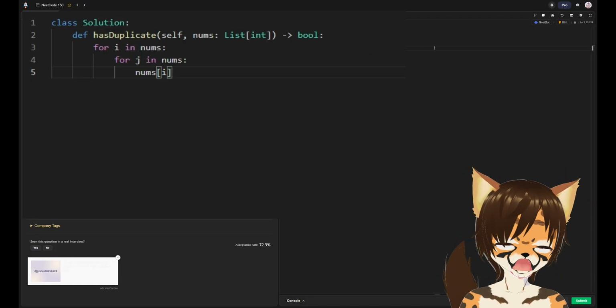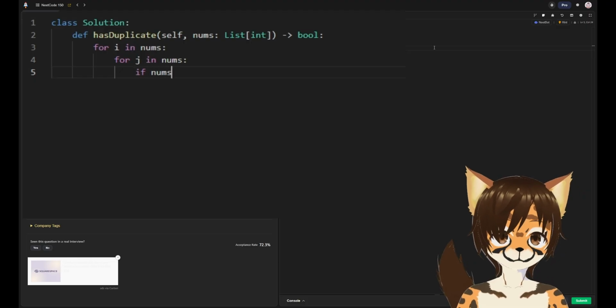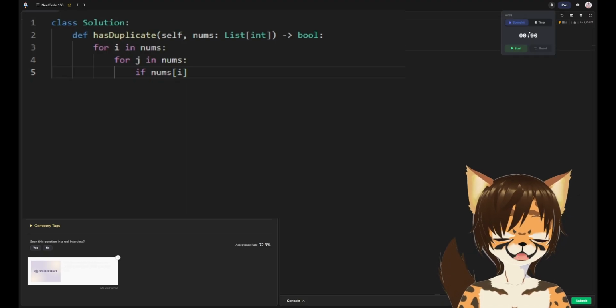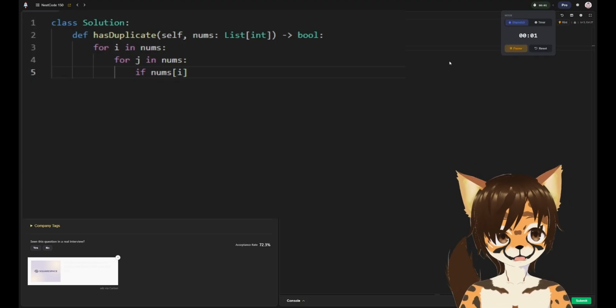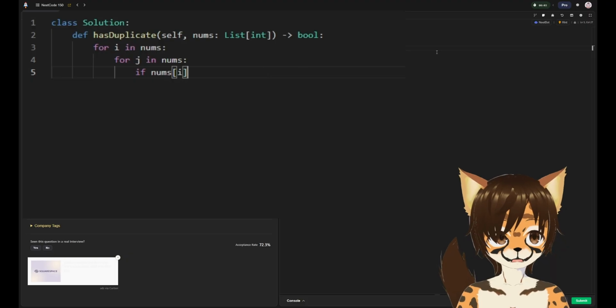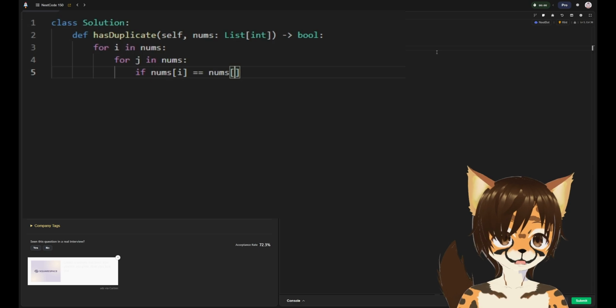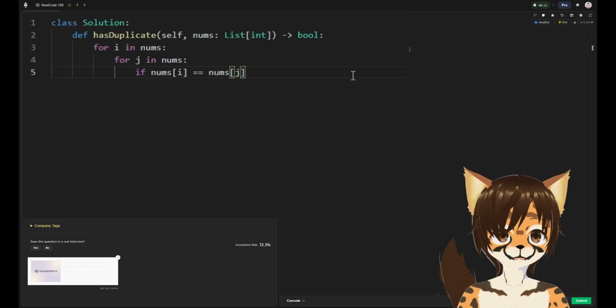So nums I, if nums I, oh no, wait. Oh, we shouldn't stopwatch. Okay, add 2 minutes to whatever we get for this. It'll be fun to see that timed. If nums I is going to be equal to nums j. So this is compared.